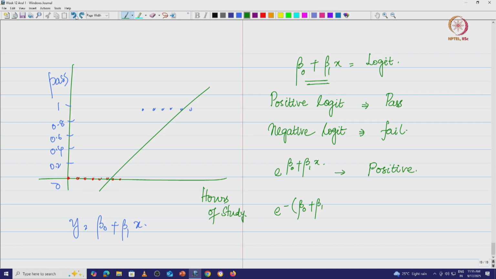This is a curve which kind of sets up to approach 1 asymptotically.